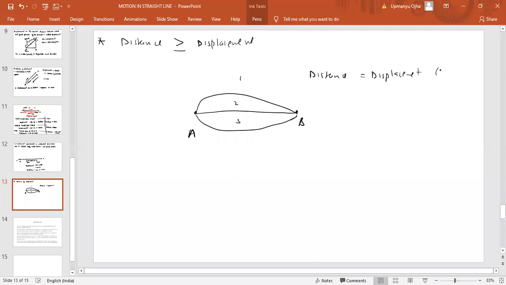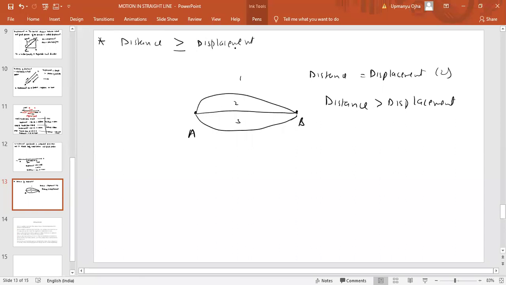For the remaining paths, path 1 and path 3, the distance is greater than displacement. So from here we can generalize that distance is always greater than or equal to displacement.